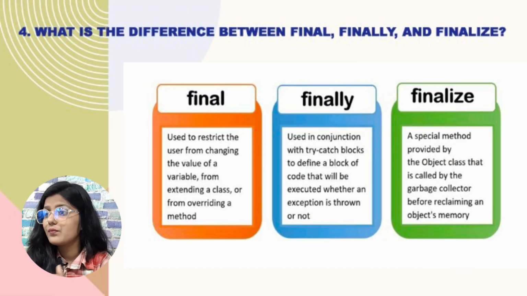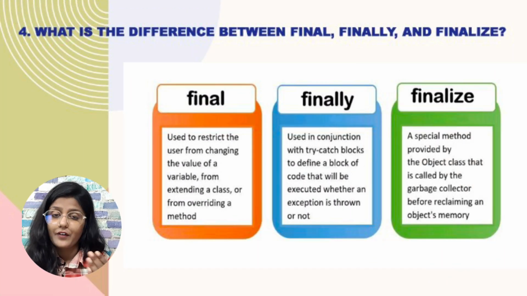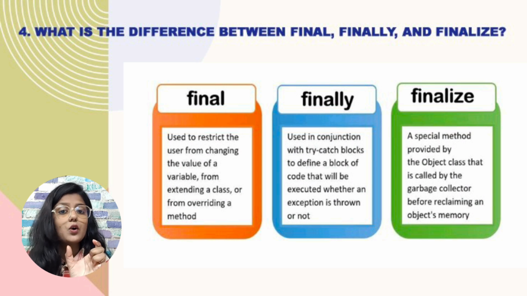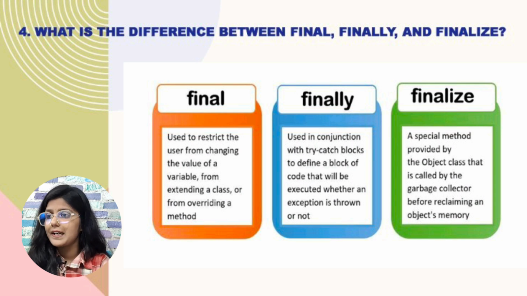The next question is what is the difference between final, finally and finalize? These three keywords are used in three different aspects. First is final, which is used to restrict a variable from changing. If you make a variable final, its value becomes final, like a constant. Second is finally. Finally is like your best friend. It will always be with you.